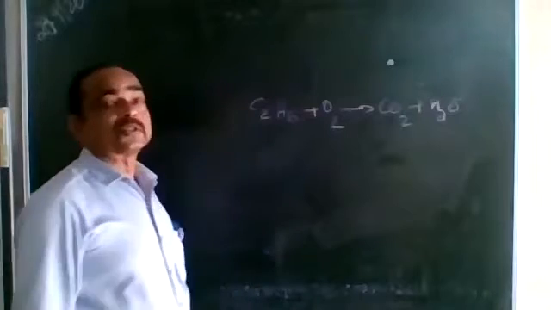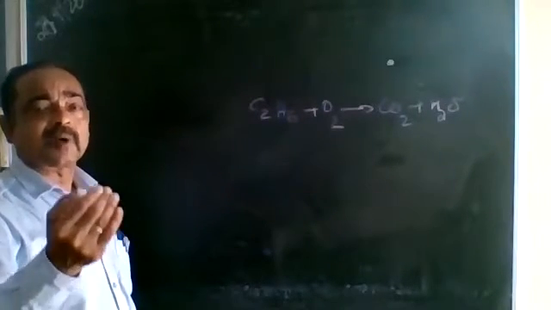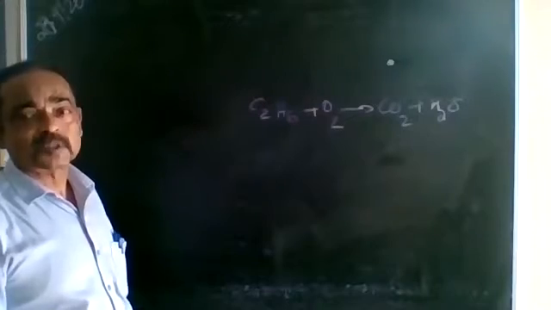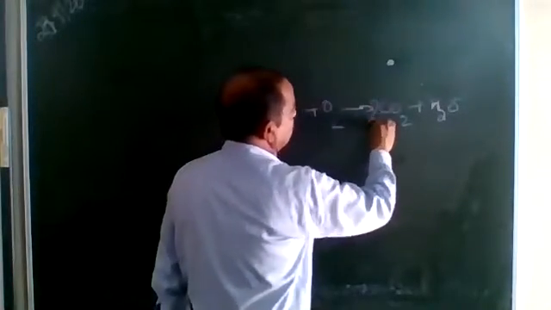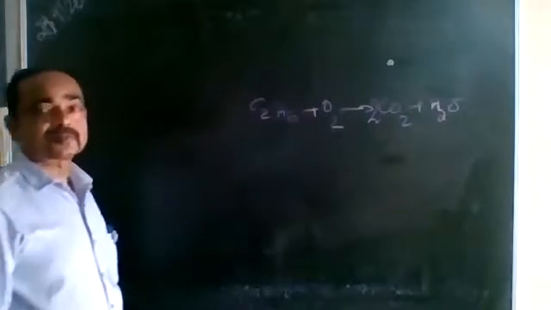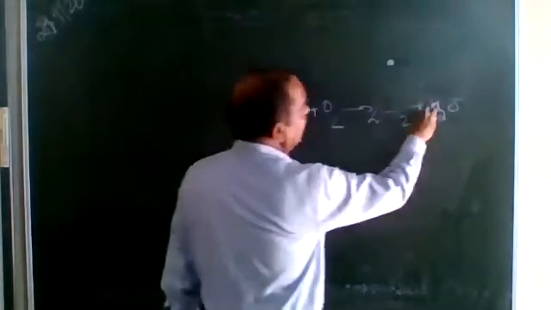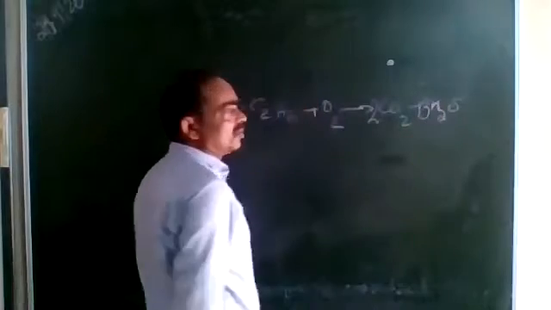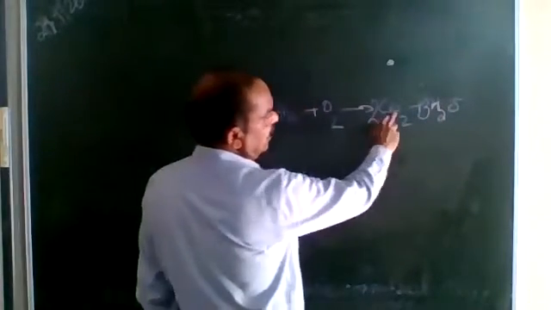This is to be balanced. You catch hold of any element and begin balancing from there. Here there are 2 carbon, so I write 2 CO2. Carbon is balanced. Here there are 6 hydrogen, so I write 3H2O. Hydrogen is also balanced. Now we look for the number of oxygen atoms.